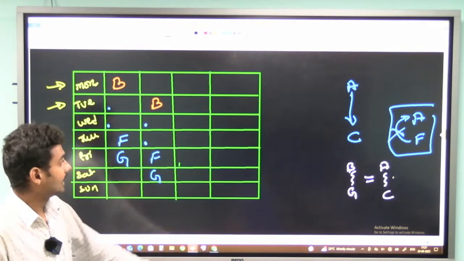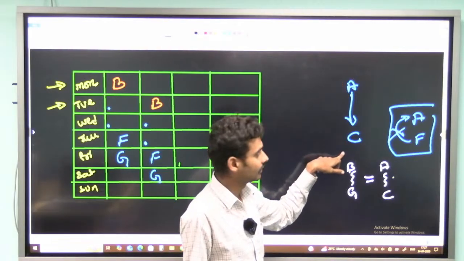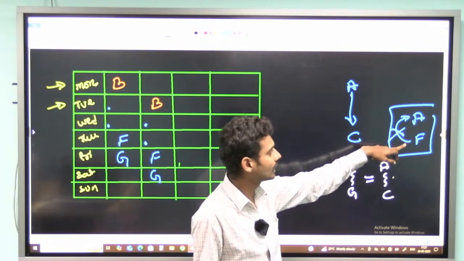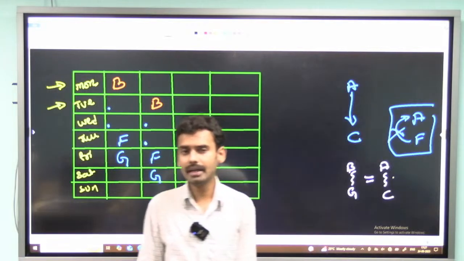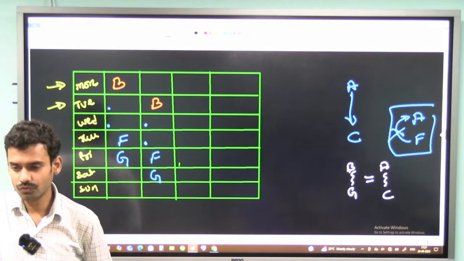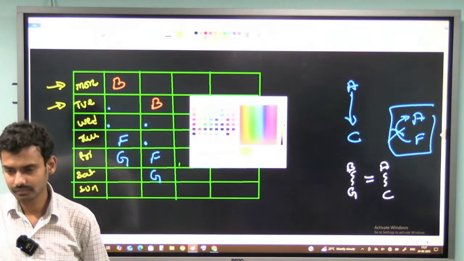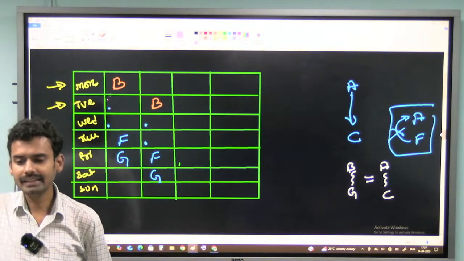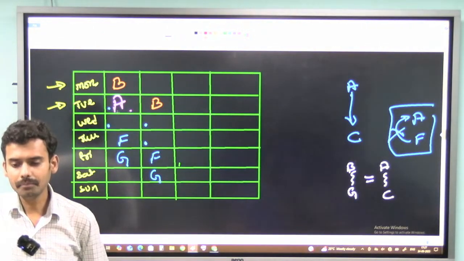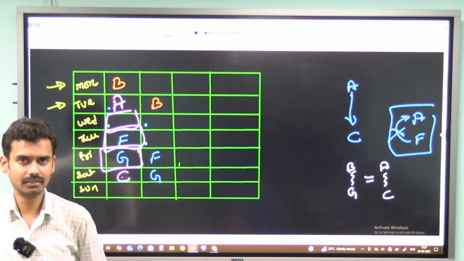And there are 2 more conditions relating to A. A should be above C, and A cannot come just before F. So combining all these conditions, I will be fixing the value of A. First, suppose I consider A here: 1 person, 2 persons, 3 persons, I can consider C here.